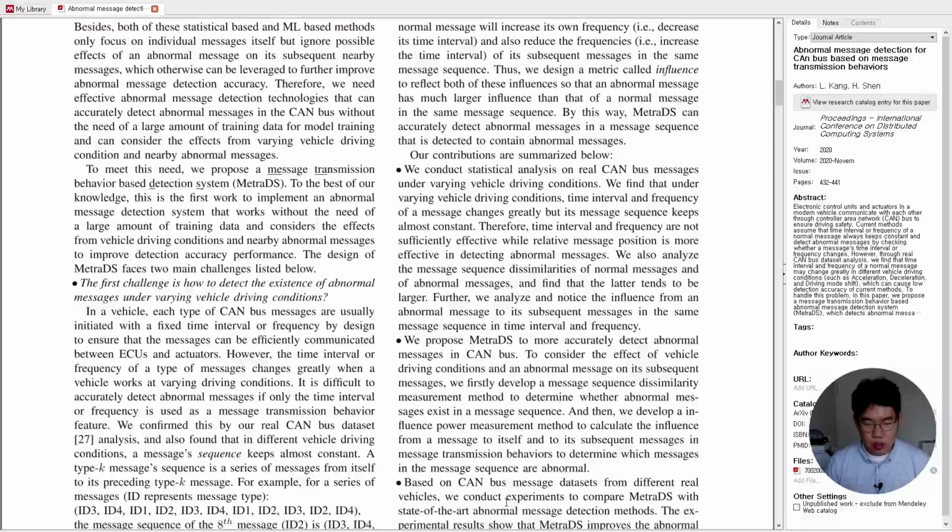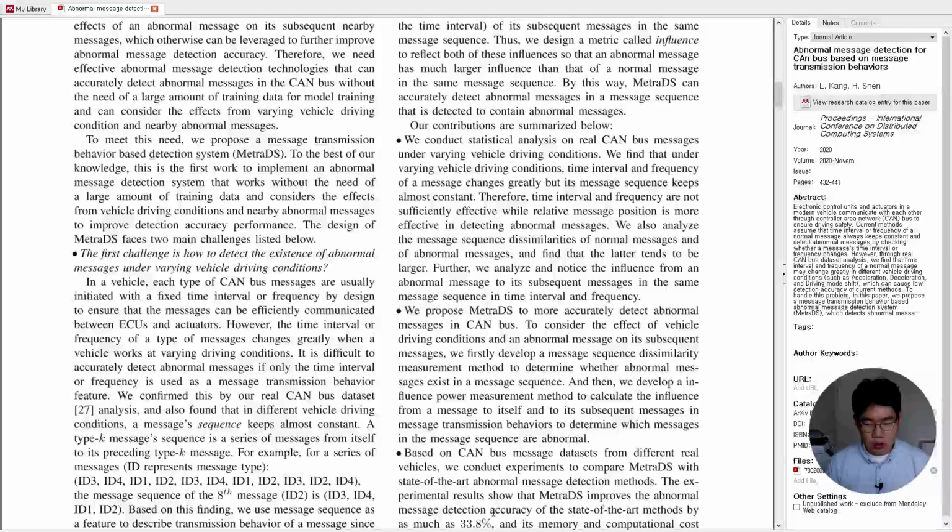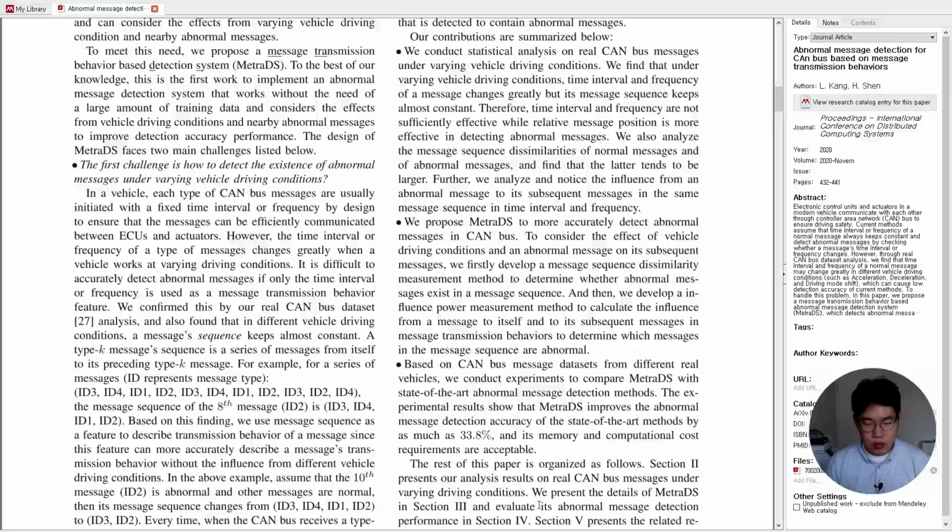We conduct an experiment to compare MetraDS with the state-of-the-art abnormal message detection method. The experimental results show that MetraDS improved the abnormal message detection accuracy of the state-of-the-art method by as much as 33.8%, and its memory and computational cost requirements are acceptable.